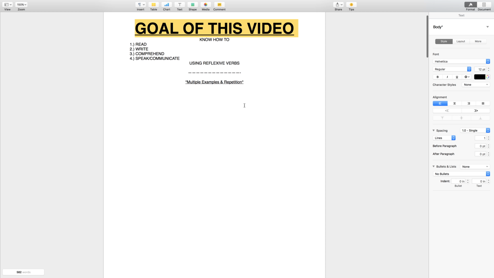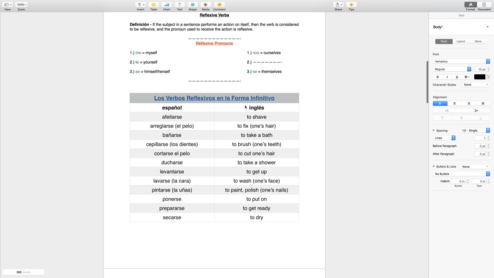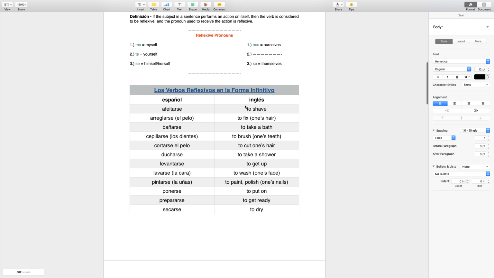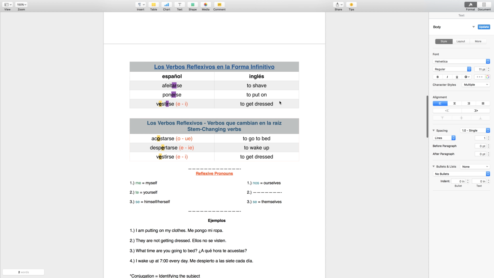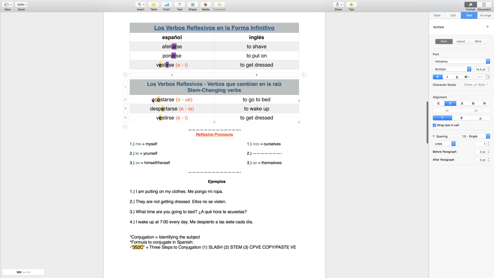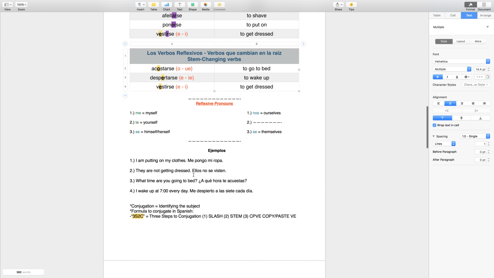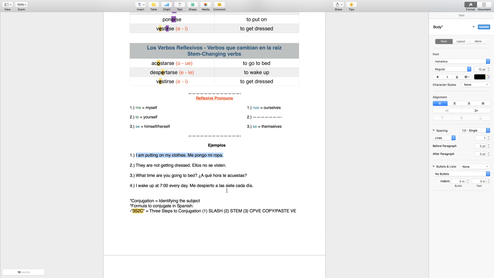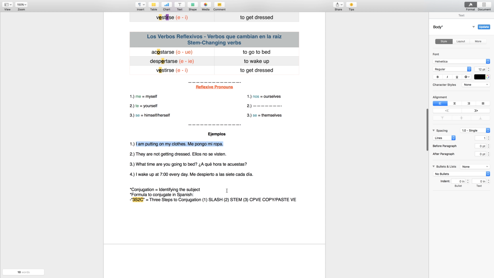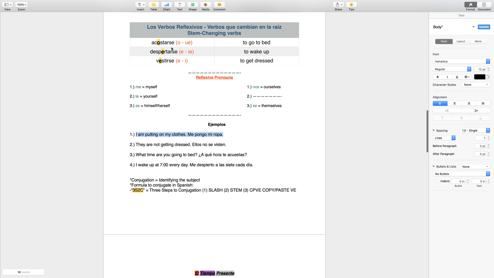So one quick clarification before we move forward. Whenever we are using the first plural right here, ourselves, instead of using stem changes, we just leave it the same. So I'll give you a quick example. This right here. We go to bed at 10 o'clock at night. So we say